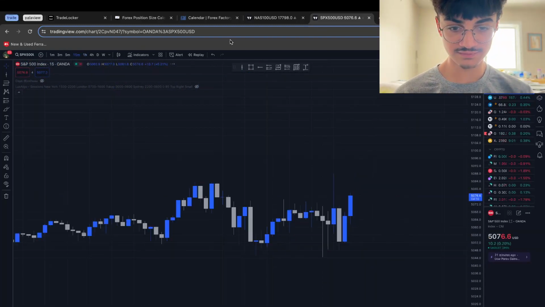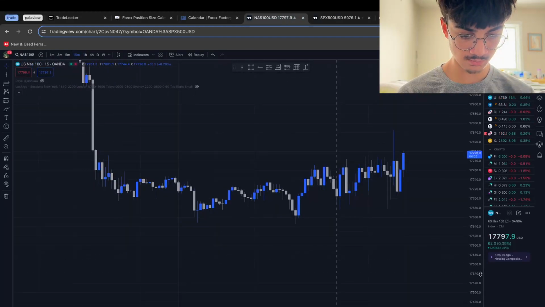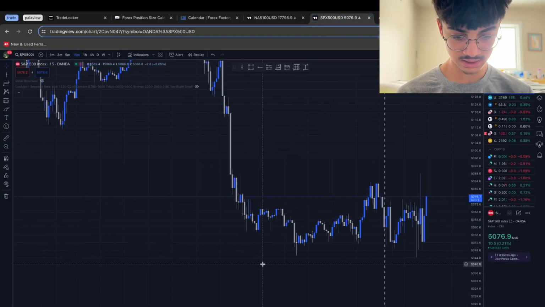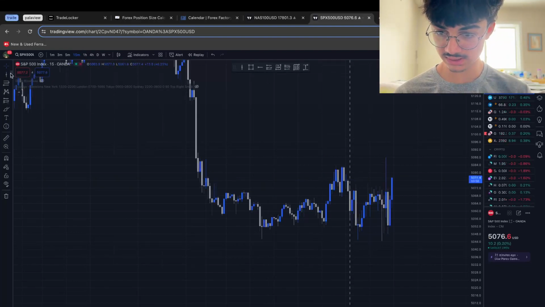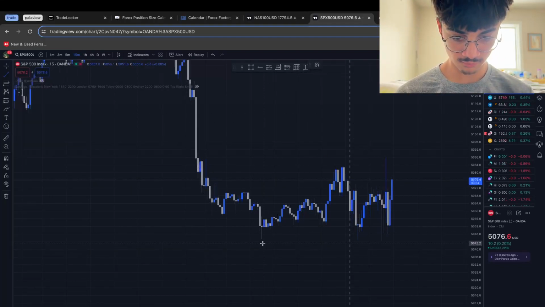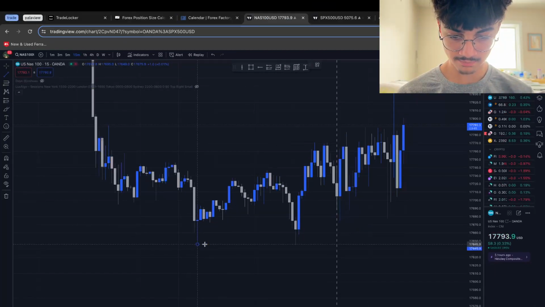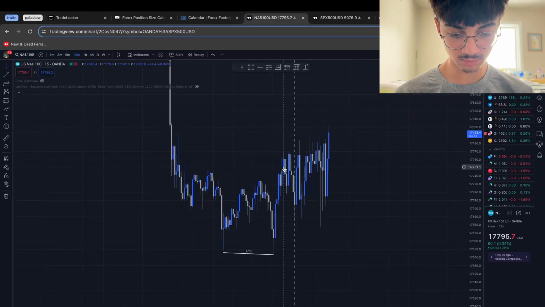So if we move down to the 15-minute, what we can see is, okay, we have relative equal lows here. They were purged on the NASDAQ, and they were not on the S&P. So this is a bullish S&P divergence in pre-market between these lows right here and here. All right. And so that indicated that we wanted to go higher.